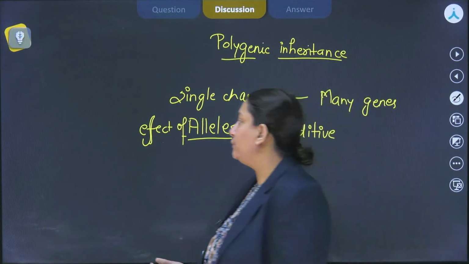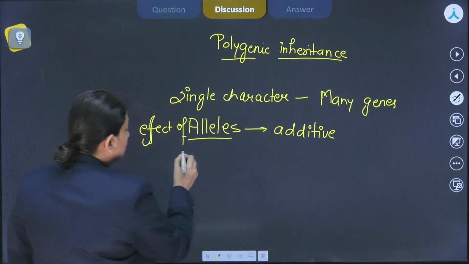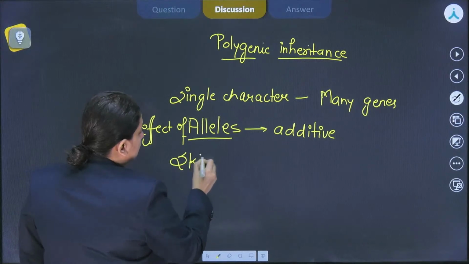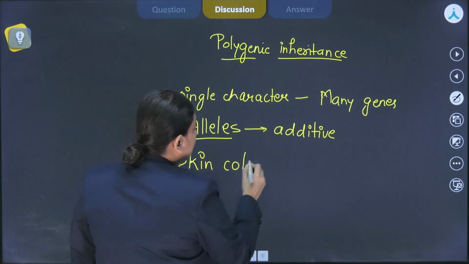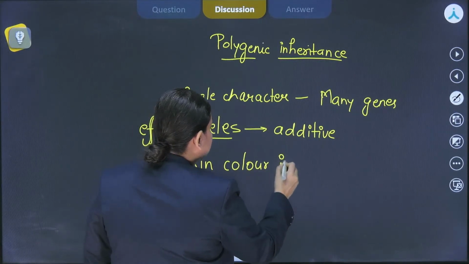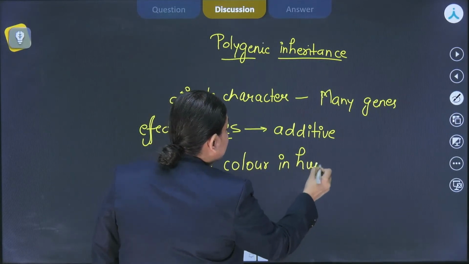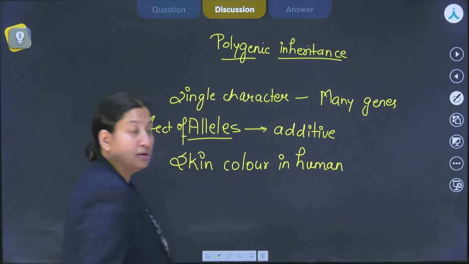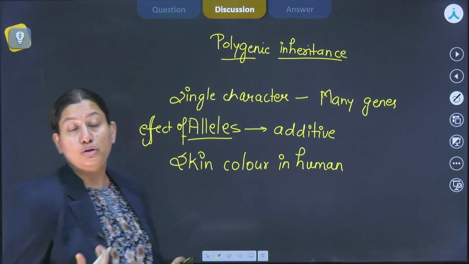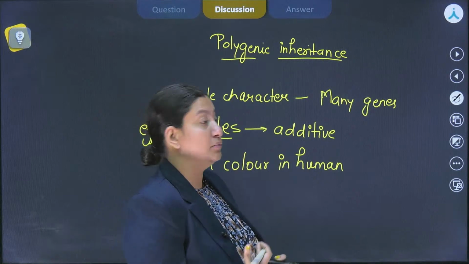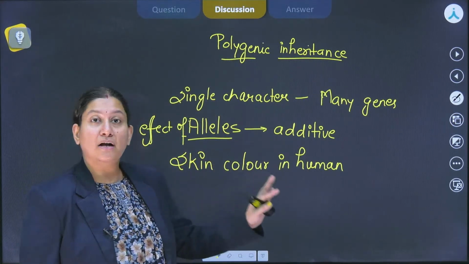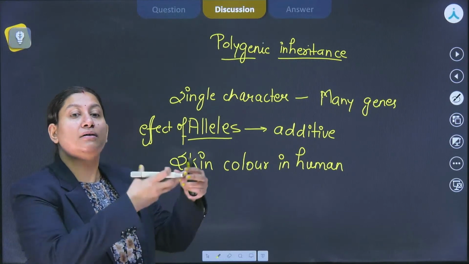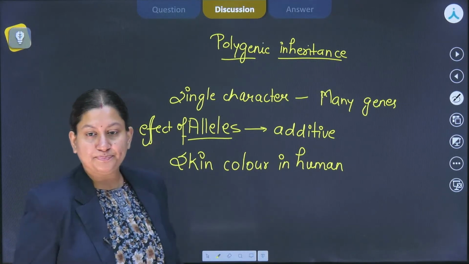For example, there are certain characters which show polygenic inheritance, like skin color in humans, like human height, right? It can also be seen in plants, like wheat kernel color, right? When we talk about skin color in humans, we can see a gradient of colors, right?